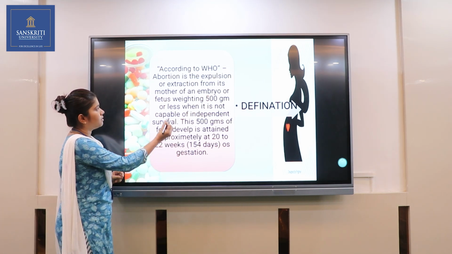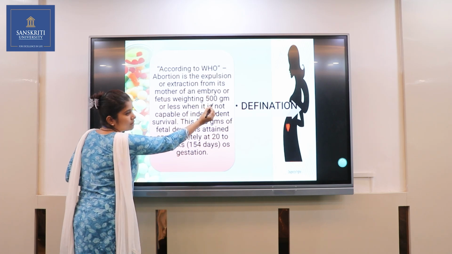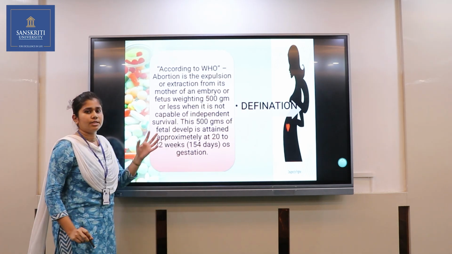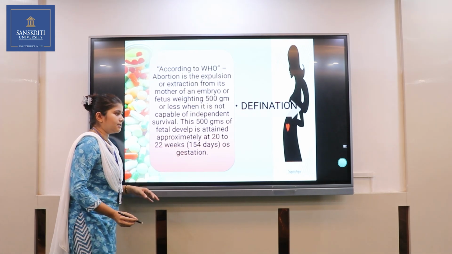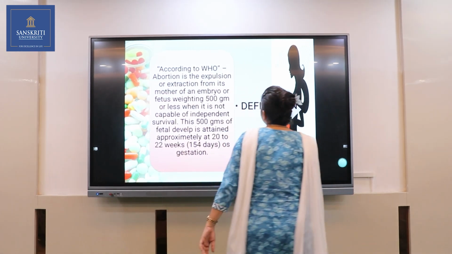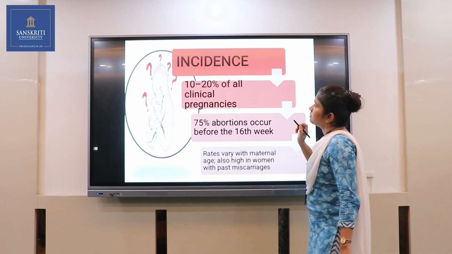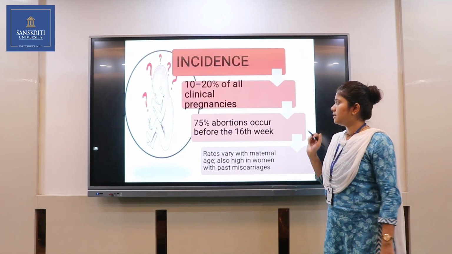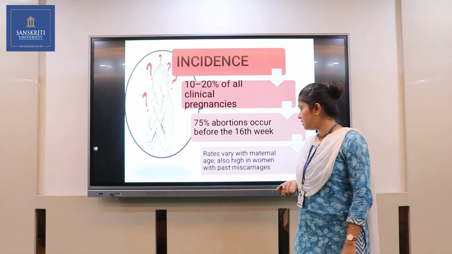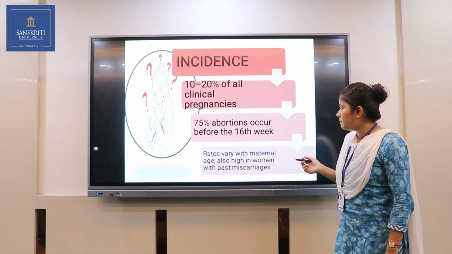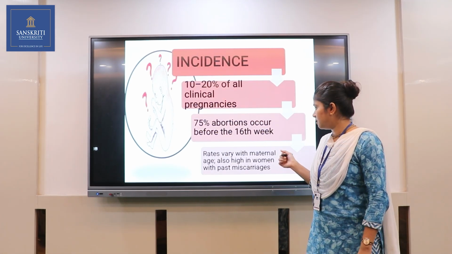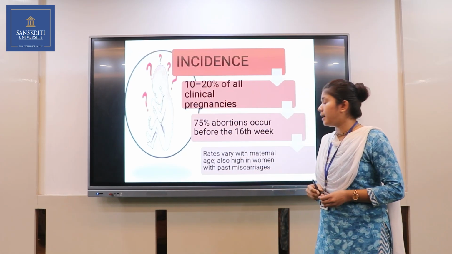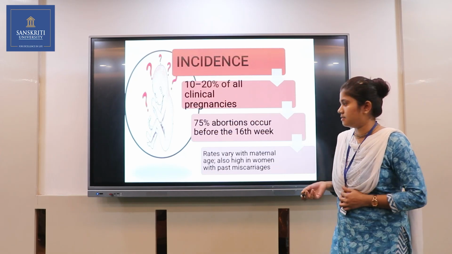There are two terms you can see: weight less than 500 grams and before 22 weeks of gestation. Then next we will see the incidence rate. 10 to 20% of all clinical pregnancies end in abortion, and 75% of abortions occur before 16 weeks of gestation. Rates vary with maternal age, and are also high in women with past miscarriage, meaning recurrent pregnancy loss.